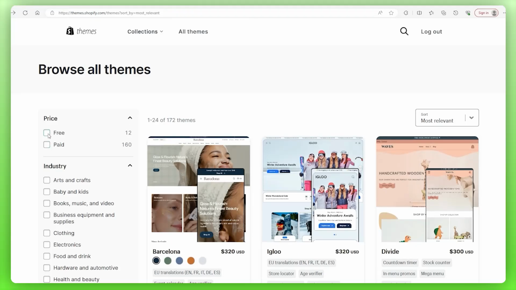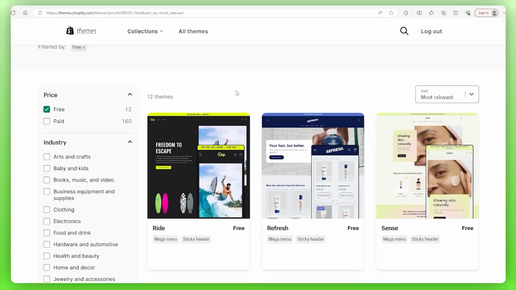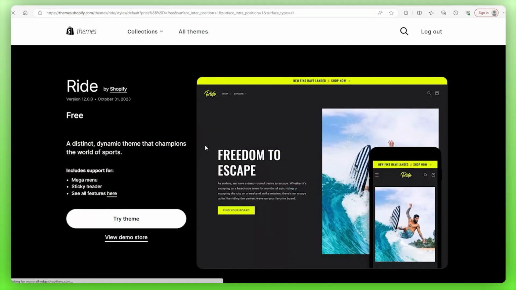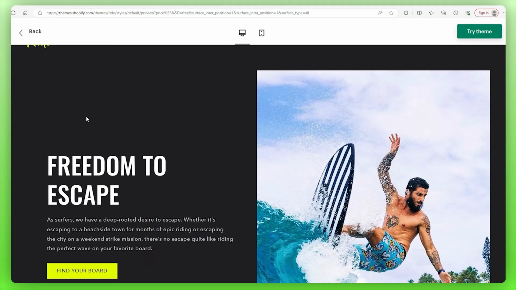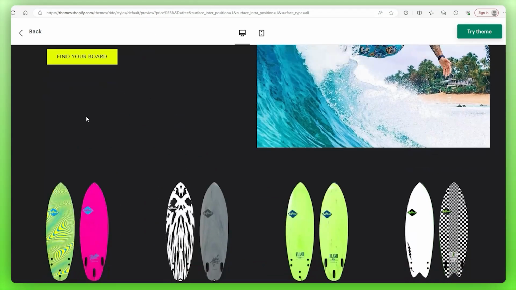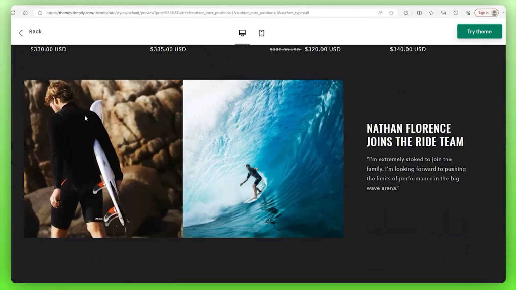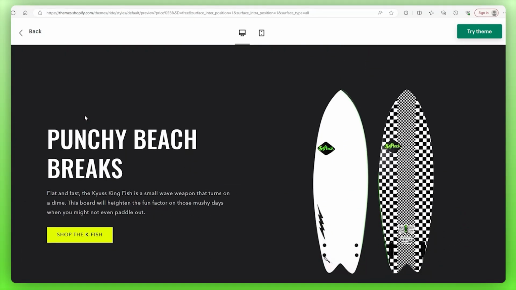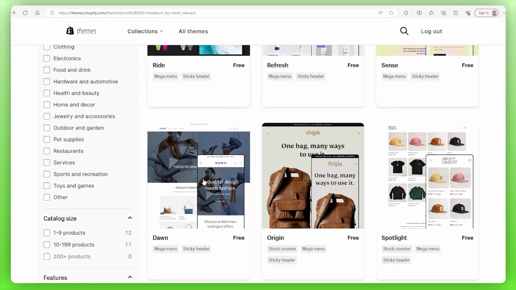So let's say you're looking for a free theme, and so you pick on whatever theme you want. So let's click on the right theme. And one cool thing about Shopify is you can view a demo store using that theme itself. So you can see what this looks like in a professional setting and if this lines up with the vision you have for your sites. For my site, I'm going to go and use the Dawn theme.